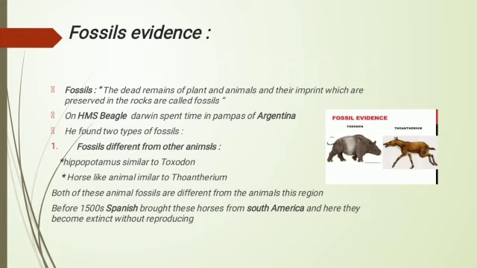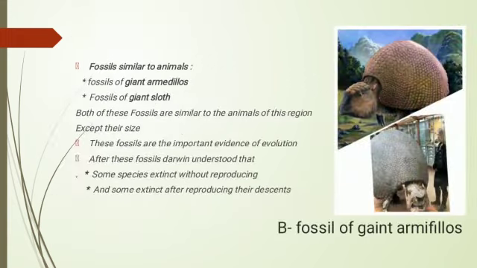The second one is fossils similar to the animals. He found the fossils of giant armadillos and giant sloths. Both of these have major similarities with Argentina's animals except for their size. These fossils are the main evidence of evolution for Darwin. The fossil of the giant armadillo is also shown in this picture.